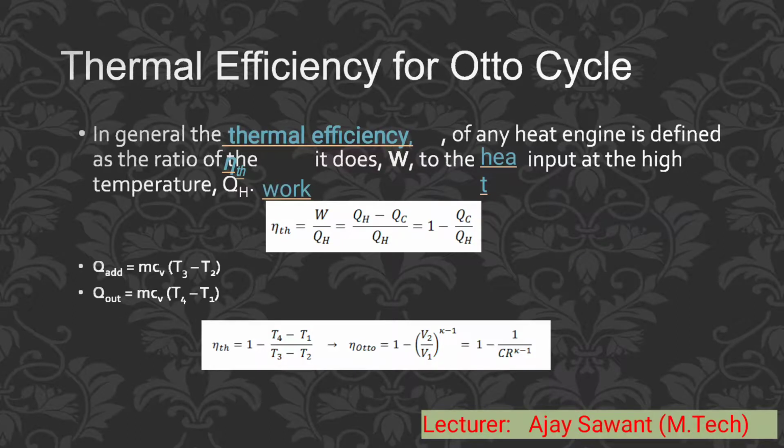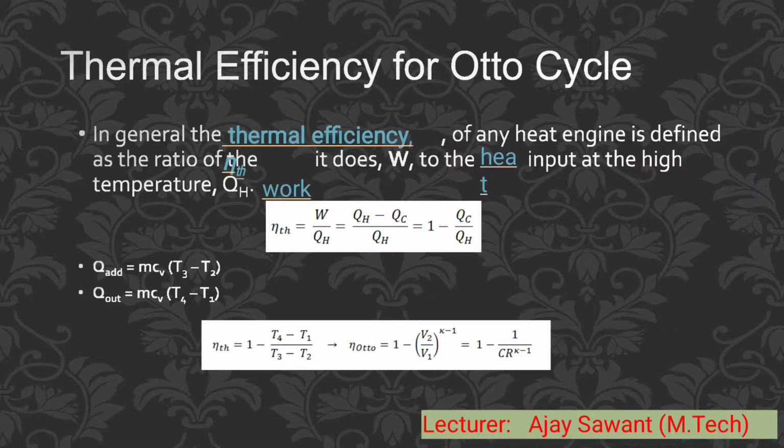How do we calculate the thermal efficiency in Otto cycles? Here I have given one formula to calculate the thermal efficiency. In general, the thermal efficiency of a heat engine is defined as the ratio of the work done, W, to the heat input at the high temperature. So thermal efficiency is equal to W divided by QH, where W is QH minus QC, divided by QH. Further expansion, 1 minus QC divided by QH.